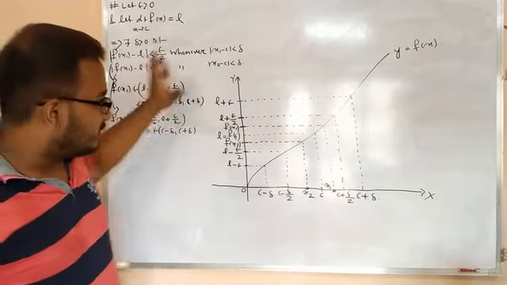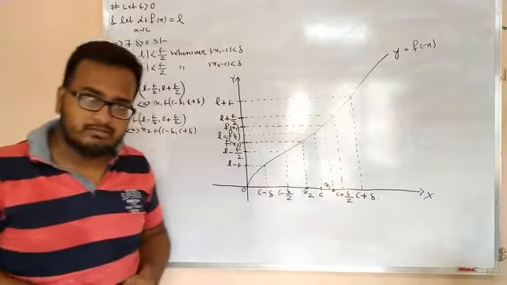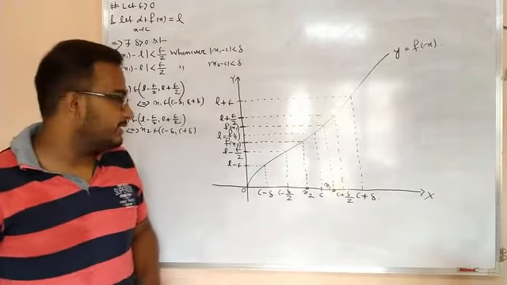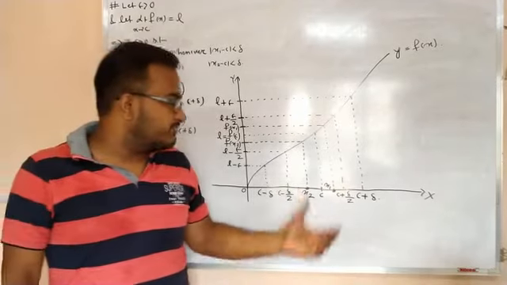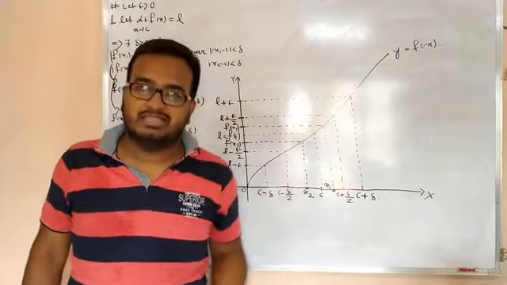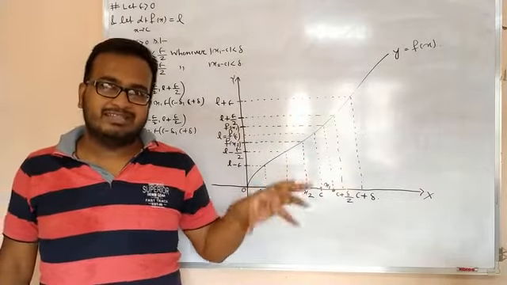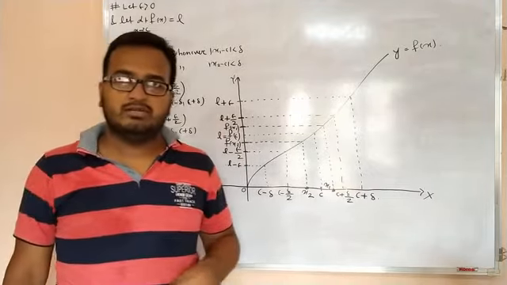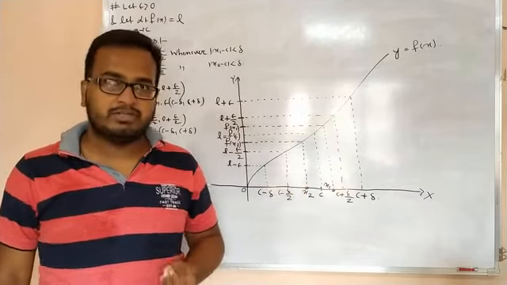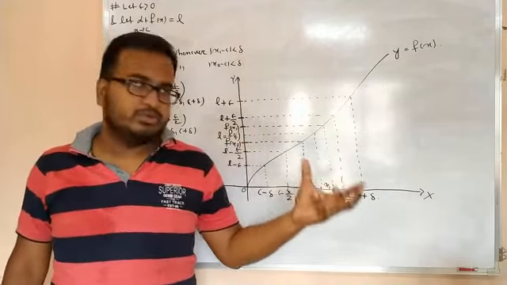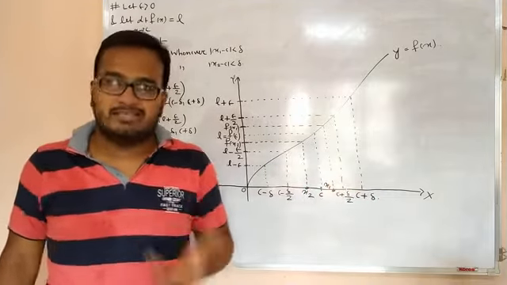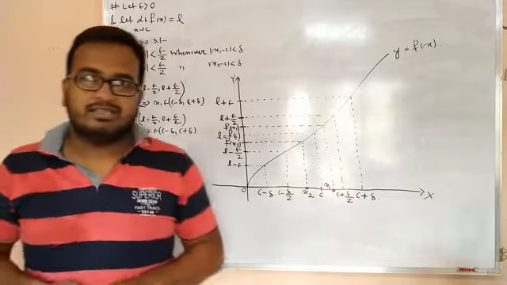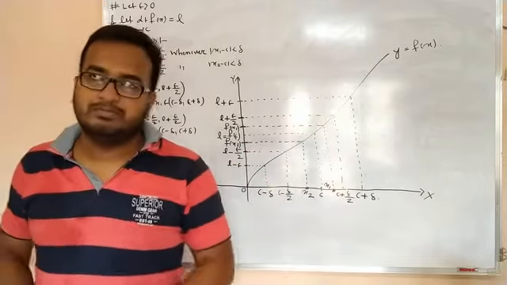Okay, so this is the concept of Cauchy's criteria for existence of limit. That means this is the graphical concept of Cauchy's criteria for existence of limit. I have already told you this concept is basically used to show the limit of a function does not exist at a given point. If the limit exists and you want to find the limit of a function, then better to use the formal epsilon delta definition of limit. If the question asks to show that the following limit does not exist, then better to use the concept of Cauchy's criteria. So let us see some examples. Before that, pause the video, note it down.